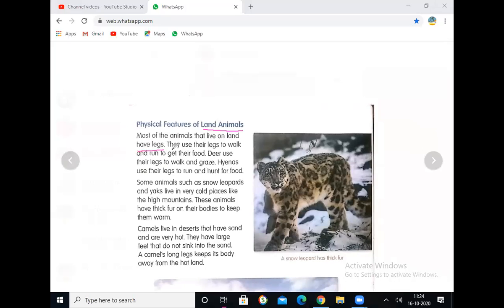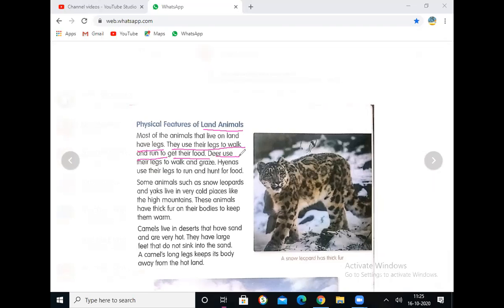They use their legs to walk and run to get their food. Why are they going to run? Why are they going to walk? Yes, you are right. They are going to get food.